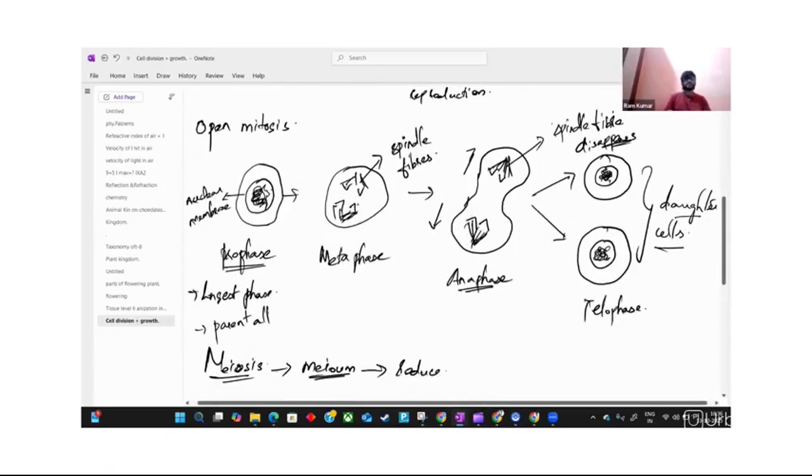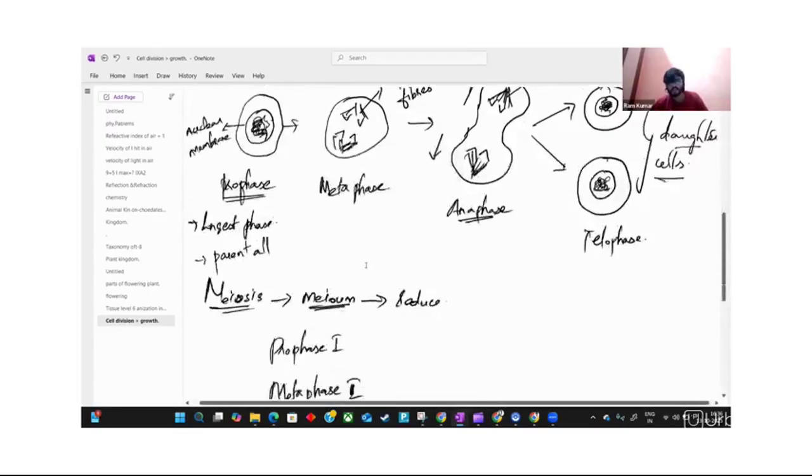In mitosis, if the parent nucleus has a chromosome number of 2n, the daughter nucleus also has 2n.